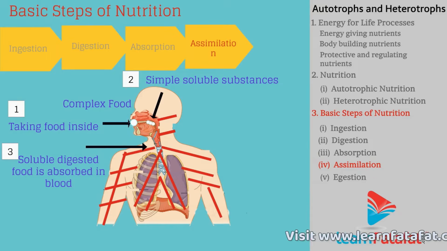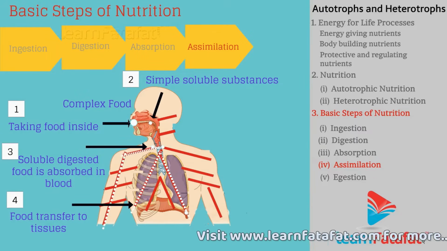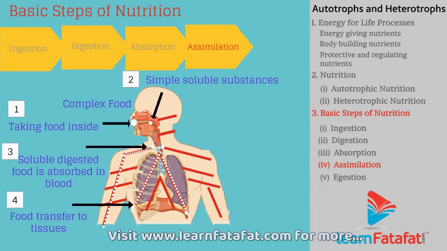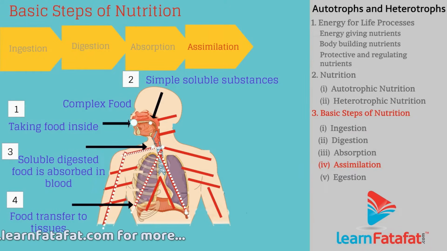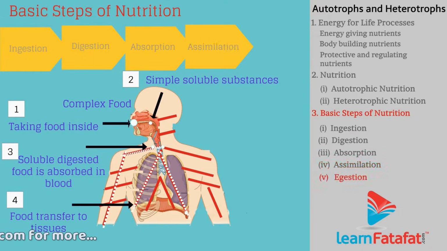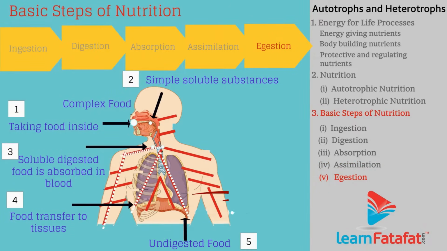Assimilation. Absorbed food is then transported to tissues and cells for energy production or growth or storage. Egestion. The undigested food is then thrown outside the body. This process is called egestion.